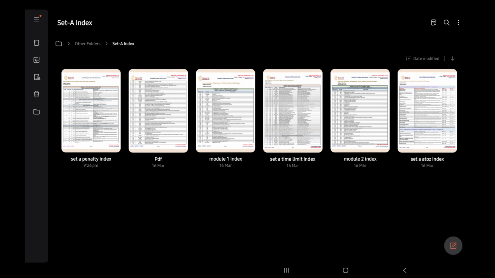These are the indexes that we have specially prepared for the IBS purpose. But it will be helpful for the CTA exam also. This penalty index, the module 1, module 2 index, and the time limit index will be helpful for the SPOM Set A exam also. That also I will tell you how.